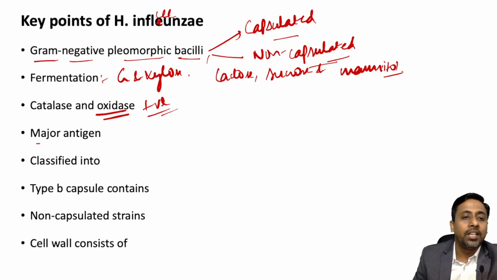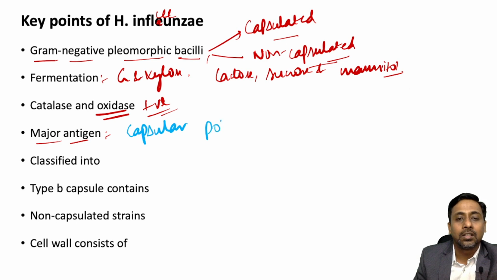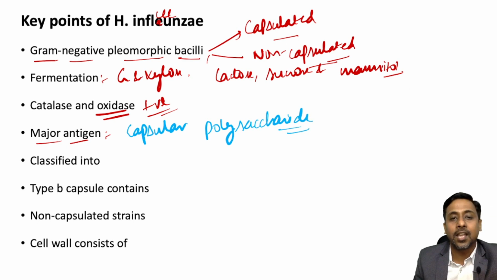And the major antigenic structure present in Hemophilus influenzae, which is the basis of its classification, is the capsular polysaccharide.